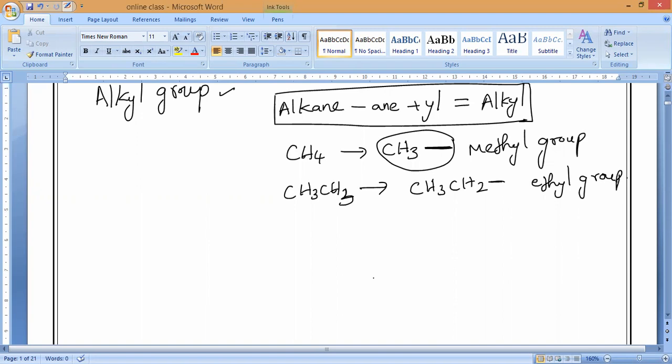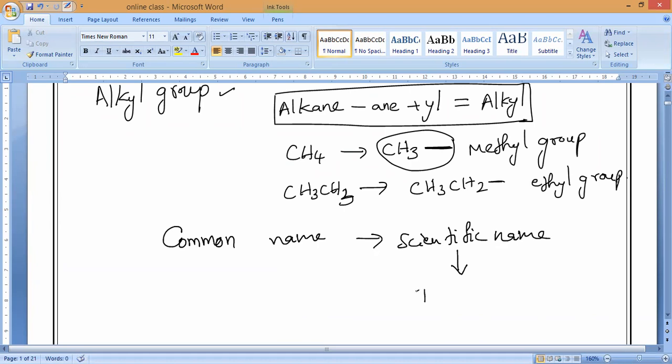Understand? In the same way, all the organic compounds, including hydrocarbons, are given two names for us. One is the common name. Another one is called the scientific name. This scientific name is what we call the IUPAC name. Very important, IUPAC name. This is what we are going to study in today's class.